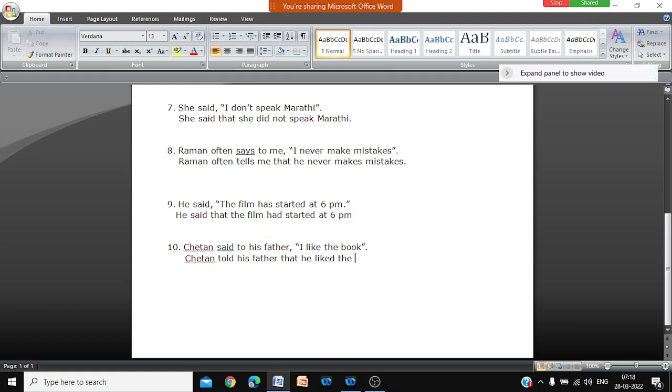It is "the book", you keep it as "the book". If it is "this book", then you will change it to "that book". But here, "this" is not there. The book you keep as the book. This book you will change to that.